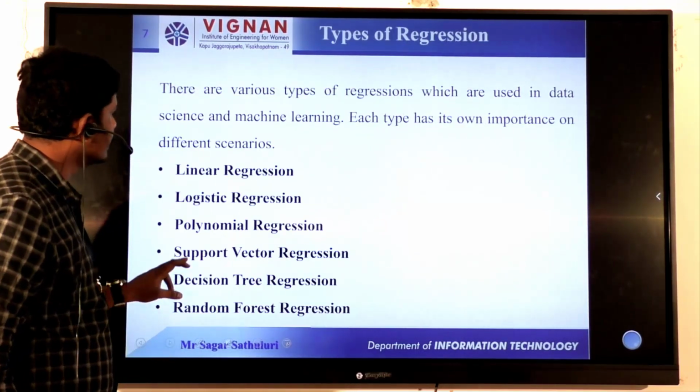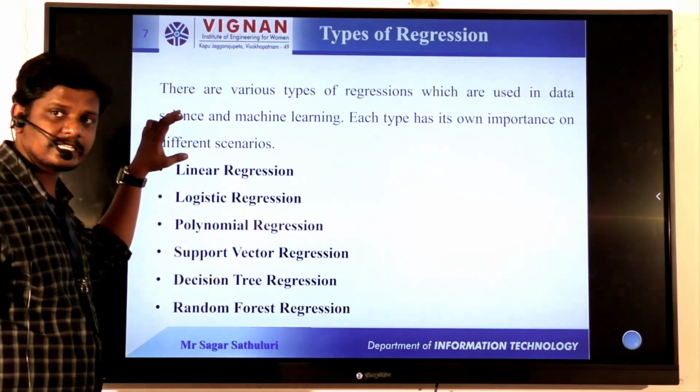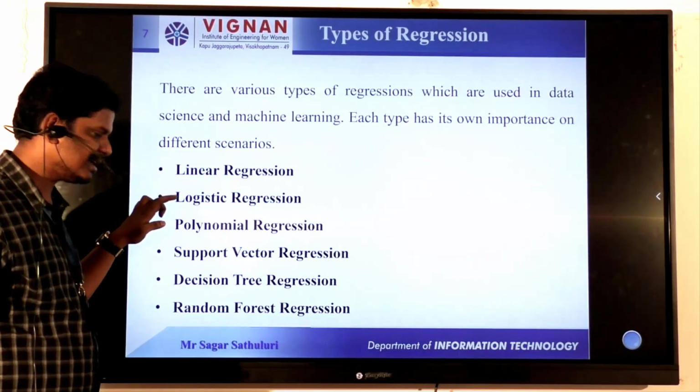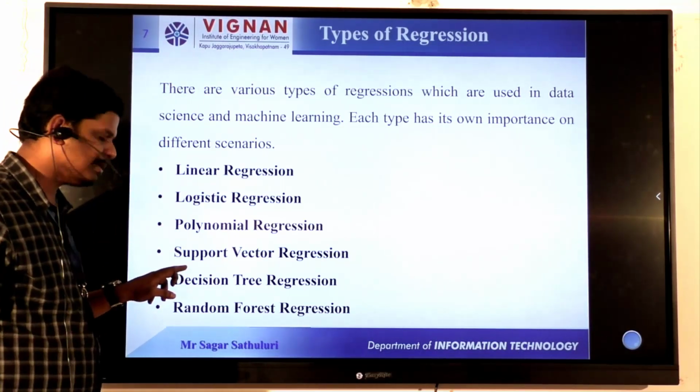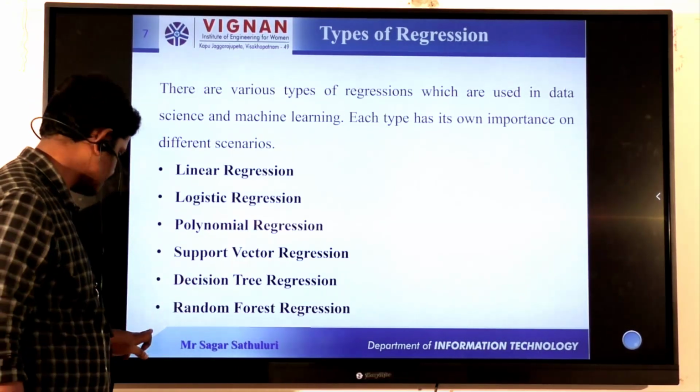The next one: there are various types of regression models. The examples are linear regression, logistic regression, polynomial regression, support vector machines, decision tree, and random forest regression.